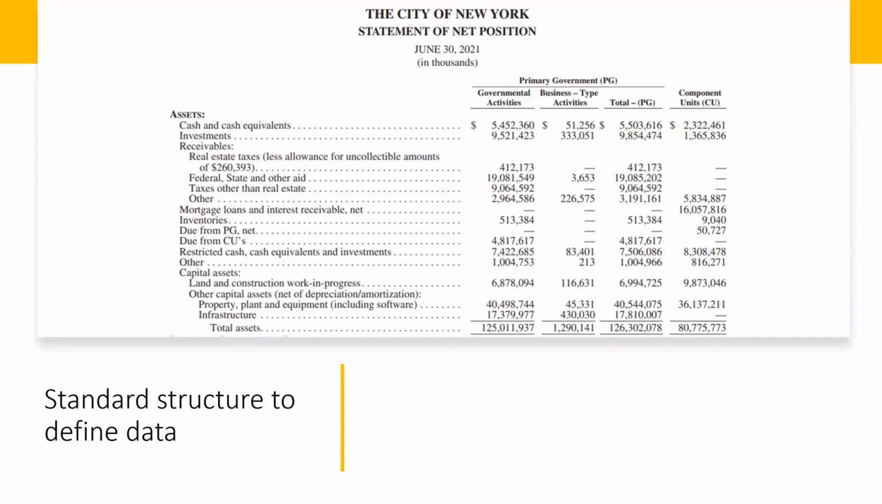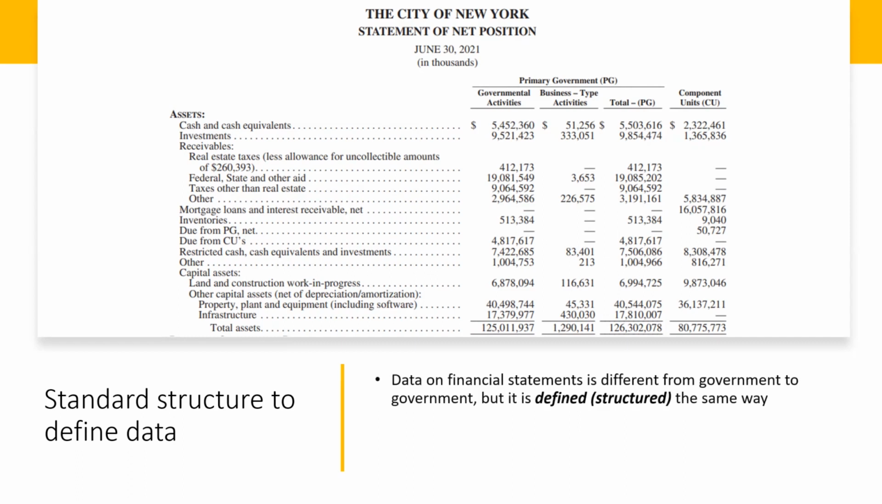Although New York City will report very different information from, for example, the City of Los Angeles, it will still use the same general presentation for its balance sheet, although the line items may differ and, of course, the facts will be different. Although the data on financial statements differs from government to government, when the data is in standardized format, it is defined and is structured exactly the same way.